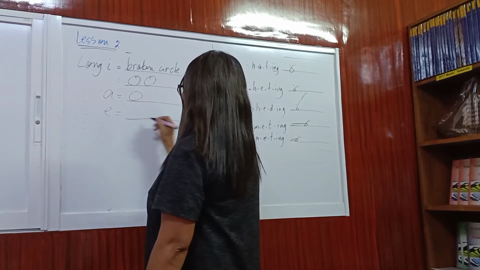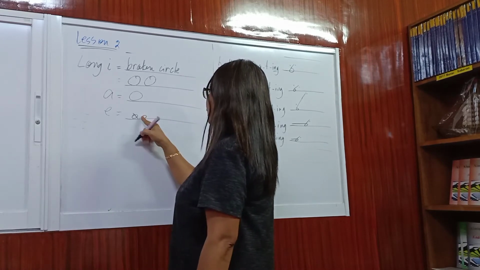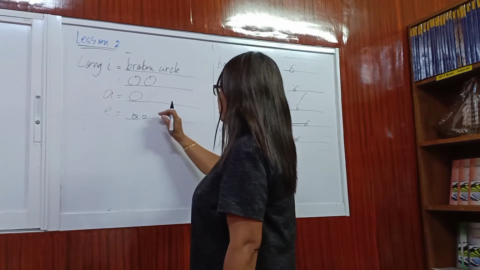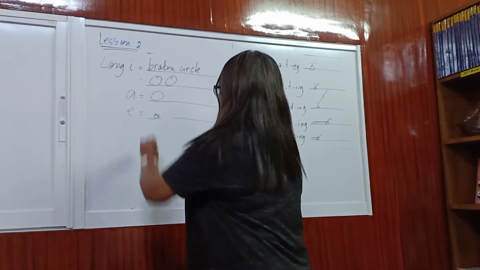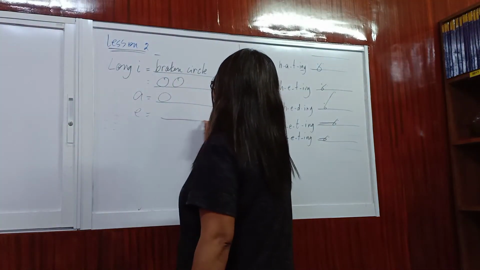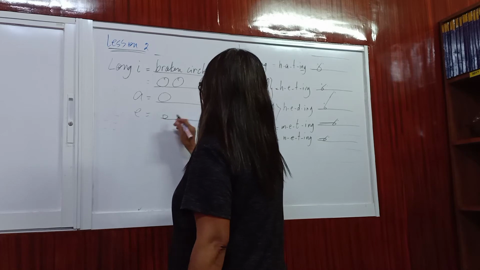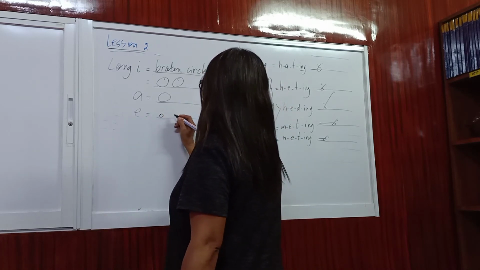Letter E is represented by this outline. Sorry. Where is my eraser? Sabihin mo yan E. So, E.